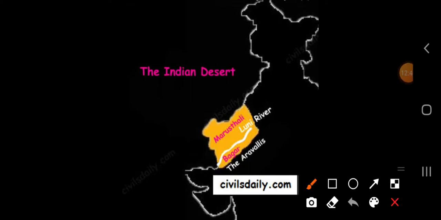Every time it is not filled with water. This white portion is showing the Luni river. Is that clear? Can you see?